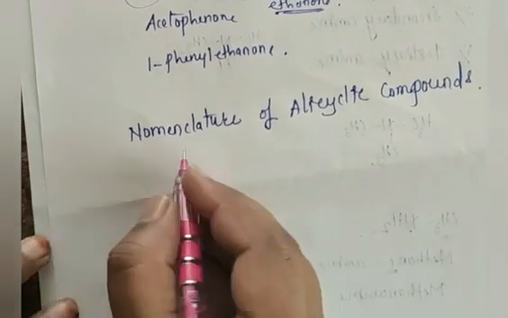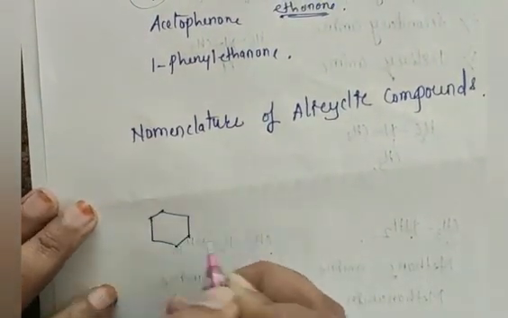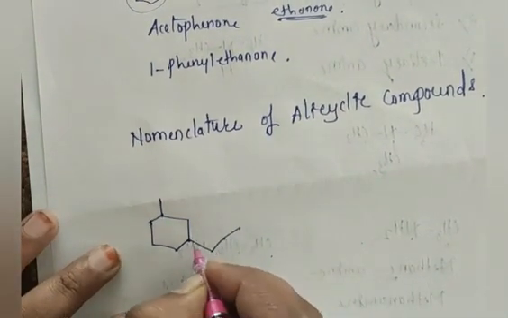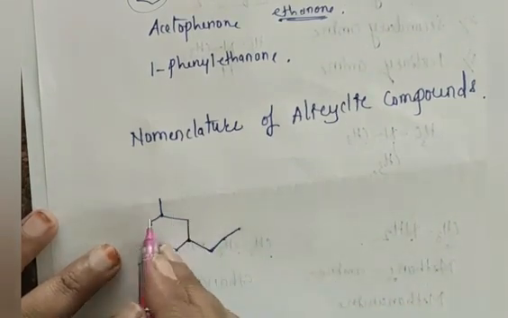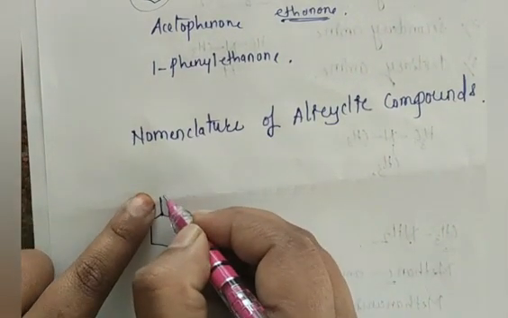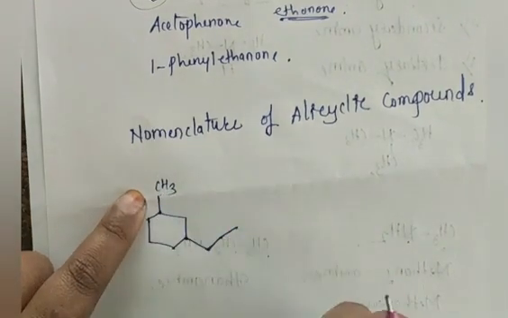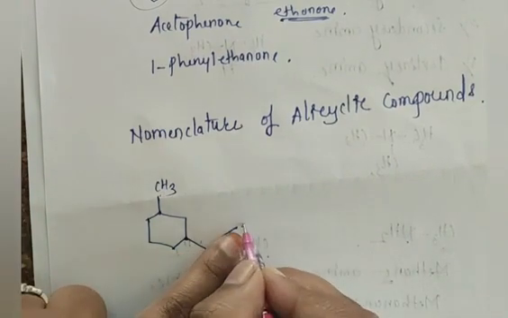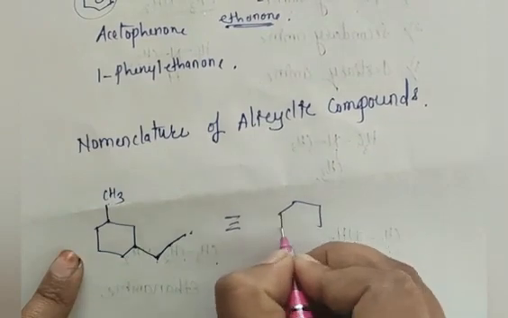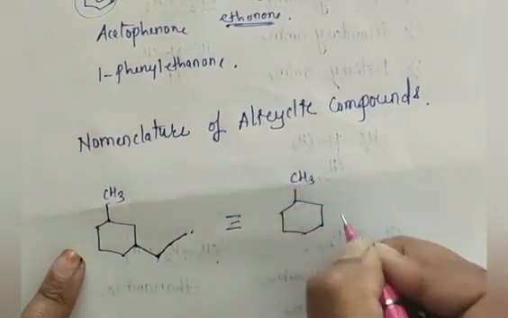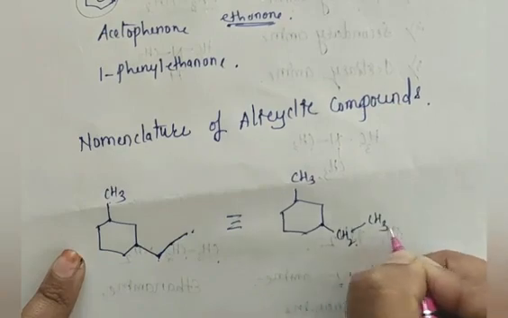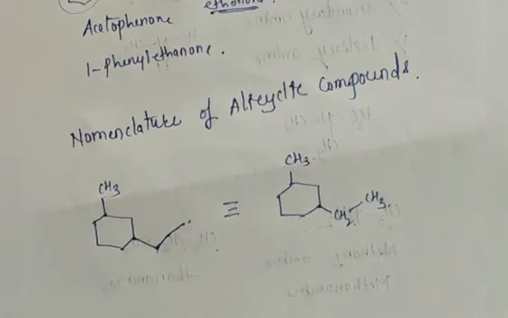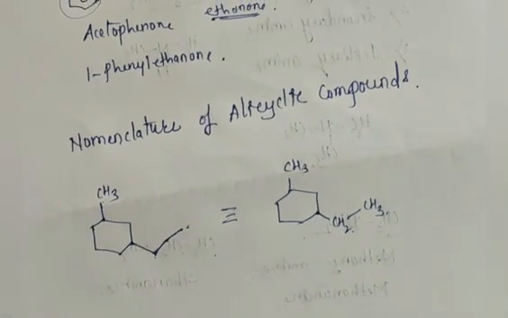Suppose we have a compound like this, a cyclic ring structure is present like this. Here there is a CH3 group, and here we have 1, 2 carbon atoms, so there is a CH2 here, CH3 here. We can represent this compound like this also: CH3, CH2, CH3. Okay. So suppose the compound is present like this, how should we give the numbering and how should we write the IUPAC name here?